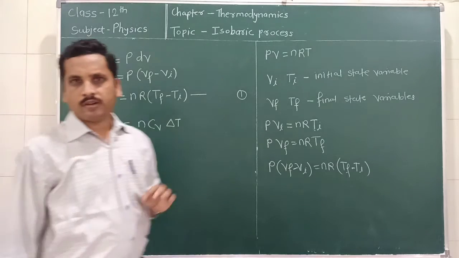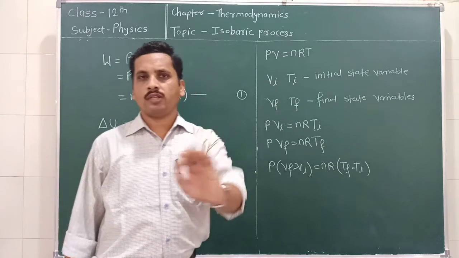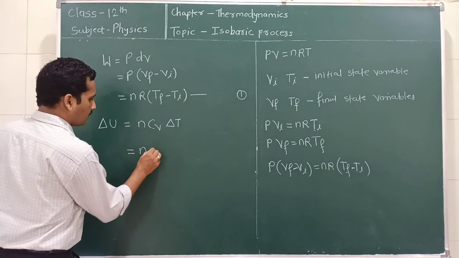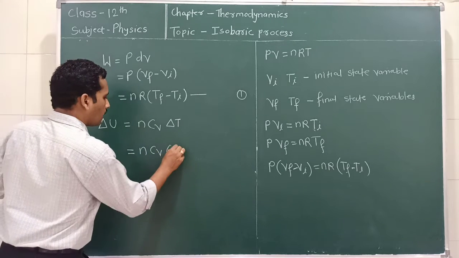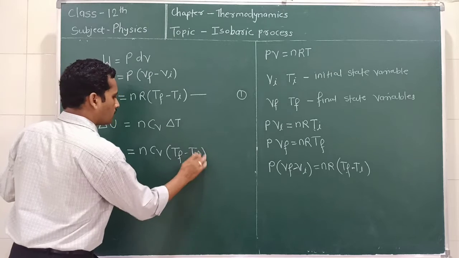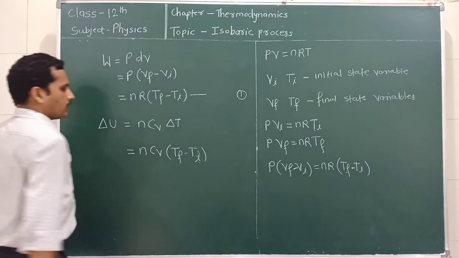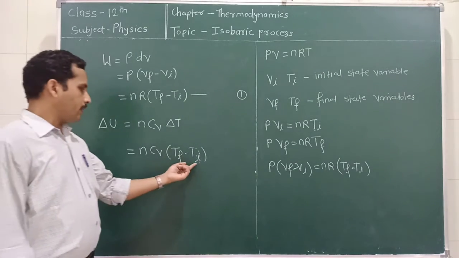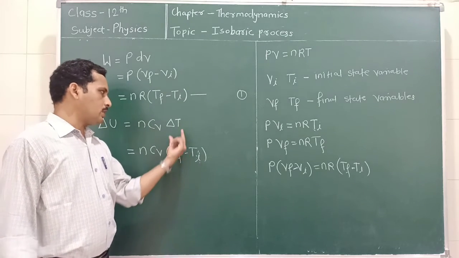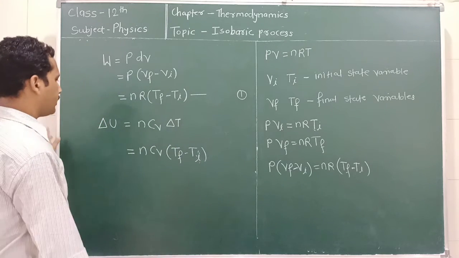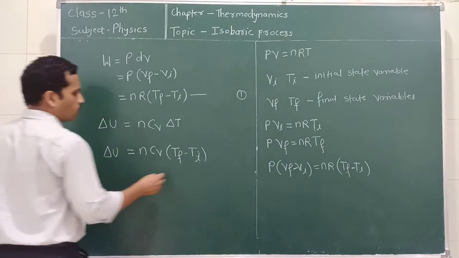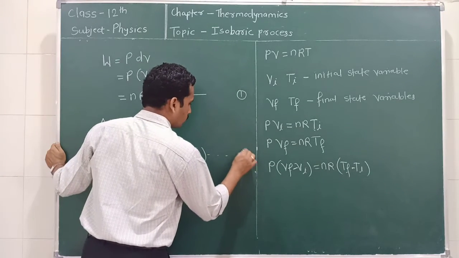Delta T is the change in the temperature during the process. So we can write n Cv multiplied by (Tf minus Ti), because the temperature changes from Ti to Tf. So Tf minus Ti is the change in the temperature during the isobaric process. This is delta U. This is our equation number 2.